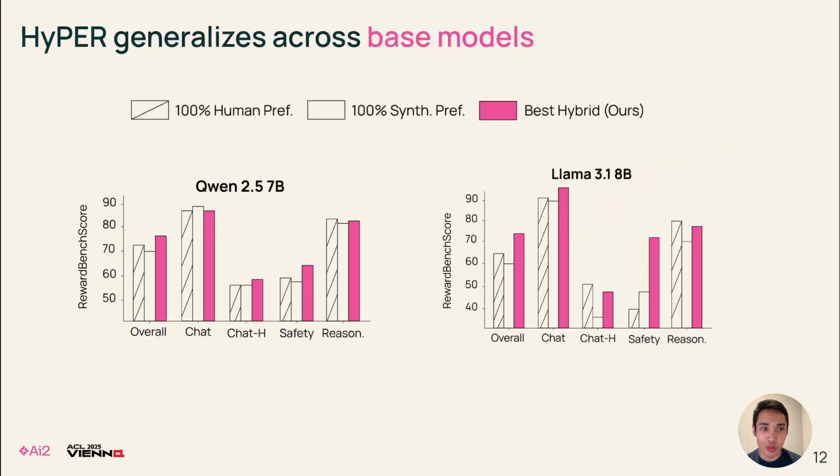We also tested whether Hyper generalizes across base models. We tested on Qwen and we also tested on Llama 3.1. We find that our best hybrid mix outperforms pure human or pure synthetic annotations even if we change the base model for training the RM. So this shows that our approach generalizes to other base models.